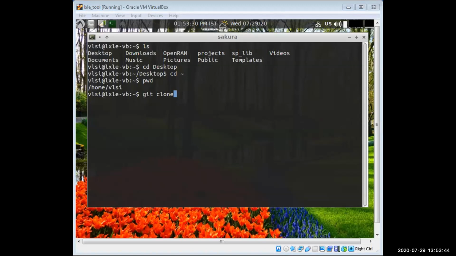Rachita, can you share the link of git clone in the WhatsApp? Yes, I'm doing that. I'll share it in the WhatsApp, the git clone link, as well as the vim commands link and the Ubuntu one. I'm just sharing it in our WhatsApp group, so you can get it.